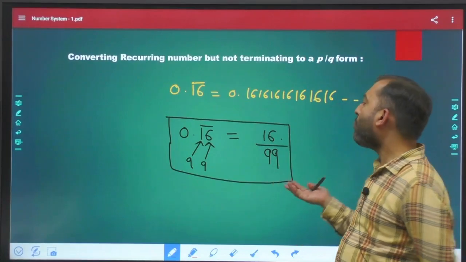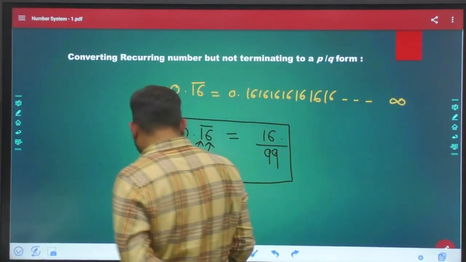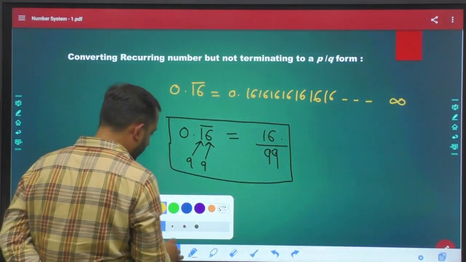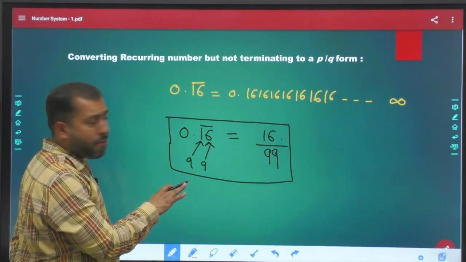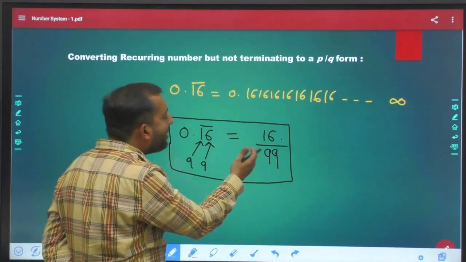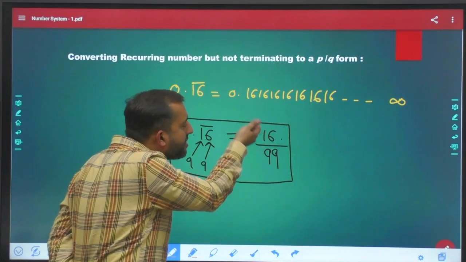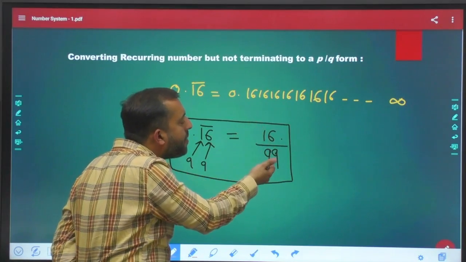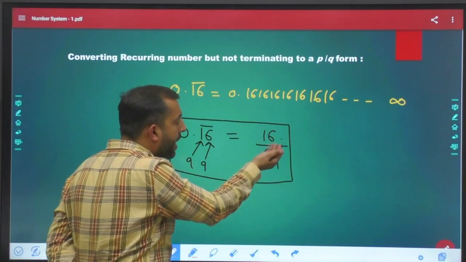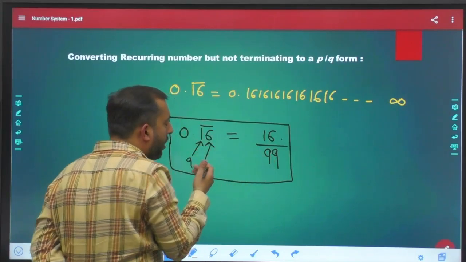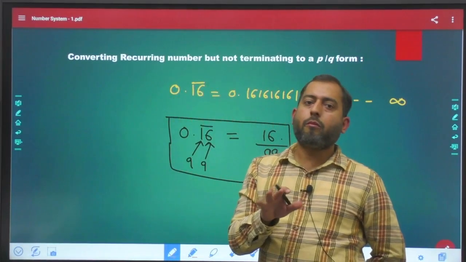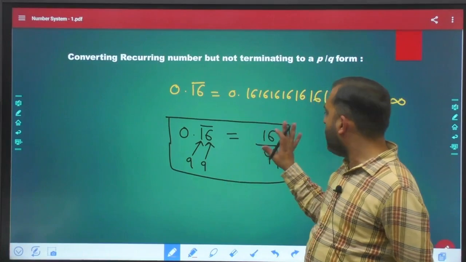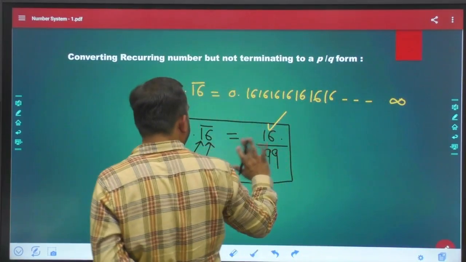Okay. I hope this is clear to everybody, no? Now this is not the end. You need to cancel out something from the numerator and denominator if we can. Like 99 is 3 into 11, 9 into 11, so no. 16 upon 99 is the right answer here.